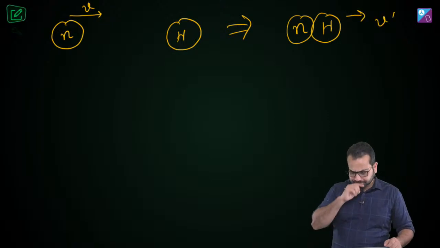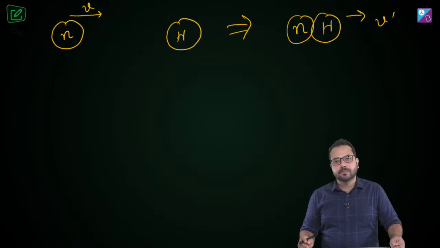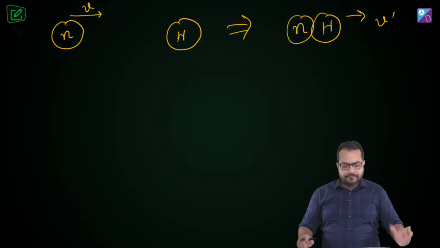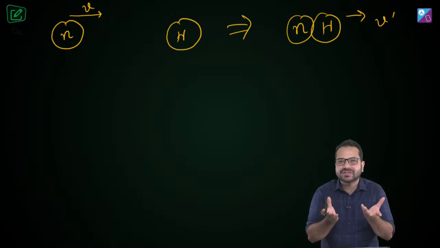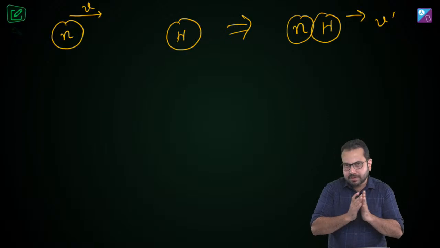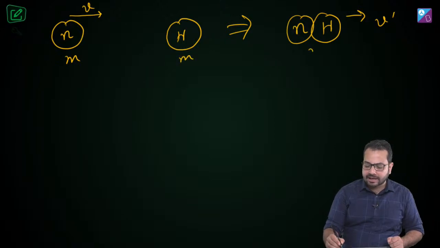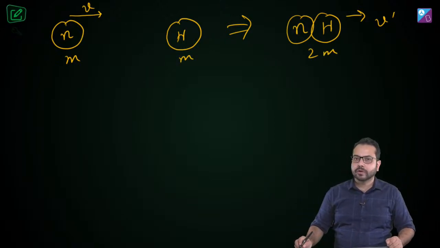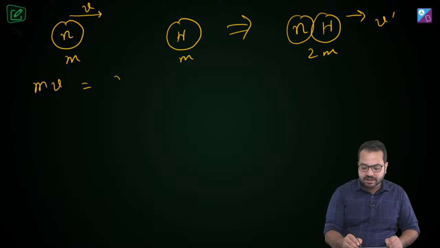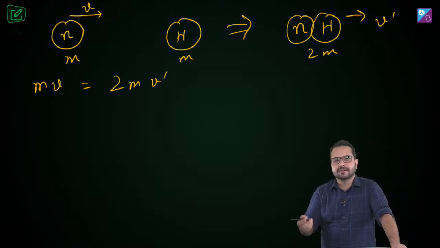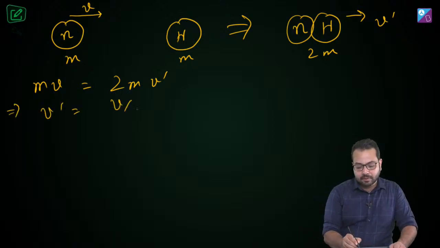Okay, and if they're going to move together, let's say we assume that the common velocity becomes v prime. Now we know that neutron and hydrogen atom have almost the same mass. They are not perfectly equal, but almost the same, so I'm going to treat them as particles of equal mass. What is the initial momentum? The initial momentum is mv, and the final momentum is 2mv prime. That's pretty self-explanatory. So v prime becomes v upon 2.